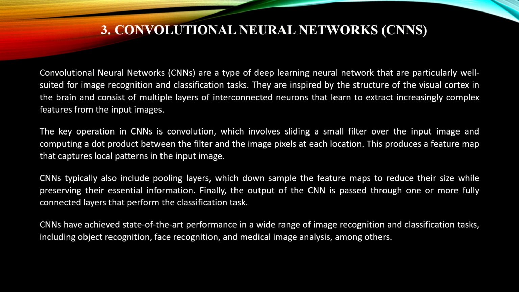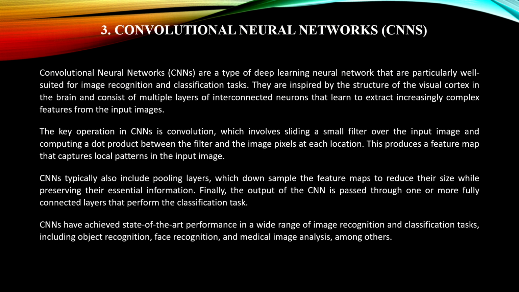CNNs are a type of deep learning neural network that are particularly well suited for image recognition and classification tasks. They are inspired by the structure of the visual cortex in the brain and consist of multiple layers of interconnected neurons that learn to extract increasingly complex features from the image input.